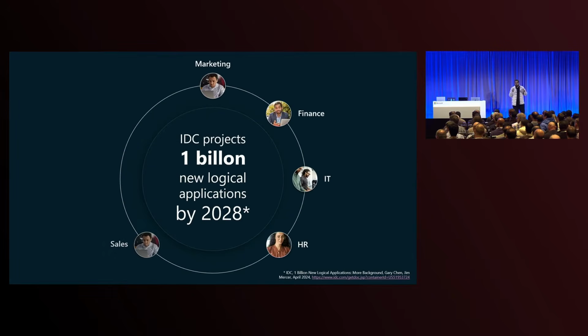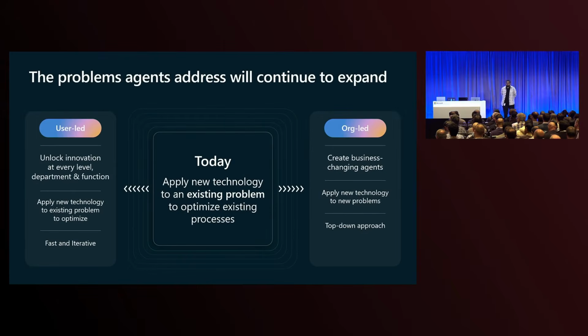Now, IDC, which is an industry analyst, has predicted that there are going to be over 1 billion agents by 2028. I think the number Charles mentioned this morning in his keynote was 1.3 billion. And we believe that if there are going to be over 1 billion agents out there in the wild that are built by all of you, they're going to come from all parts of your organization. So there'll be people who are process owners, subject matter experts, who are going to build agents from the ground up to transform their own little parts of the business processes.